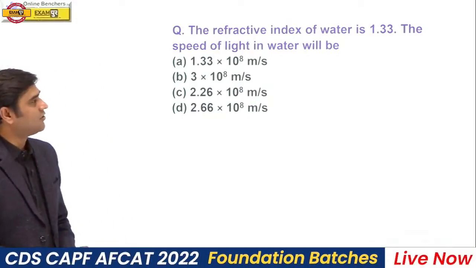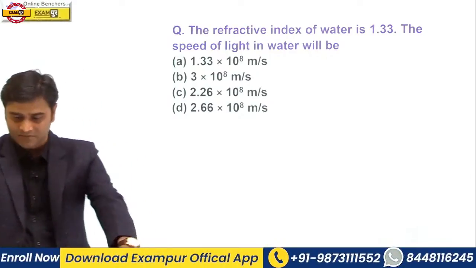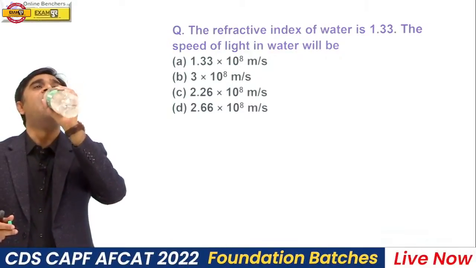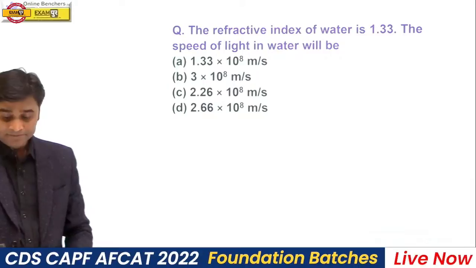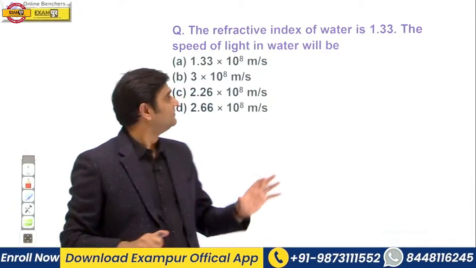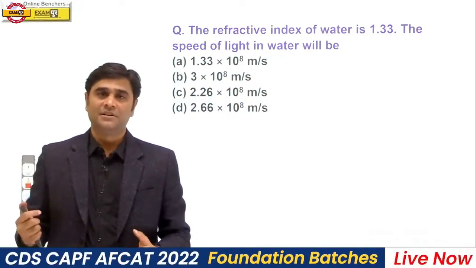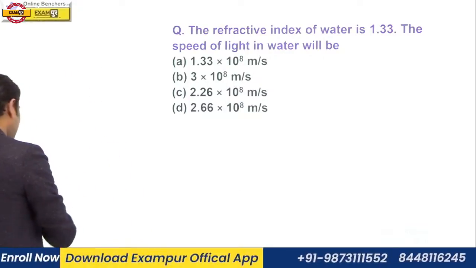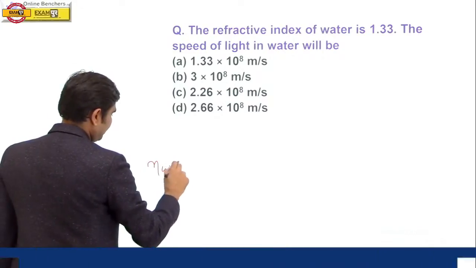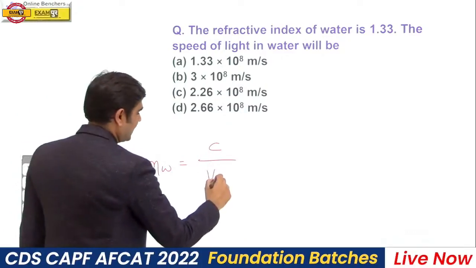The refractive index of water is 1.33. The speed of light in water will be? Please try to solve this question. As we all know, refractive index of water will be velocity of light in air or vacuum upon velocity of light in water.